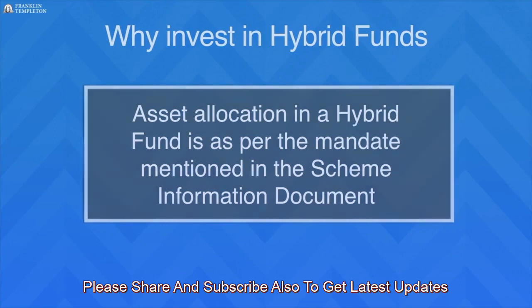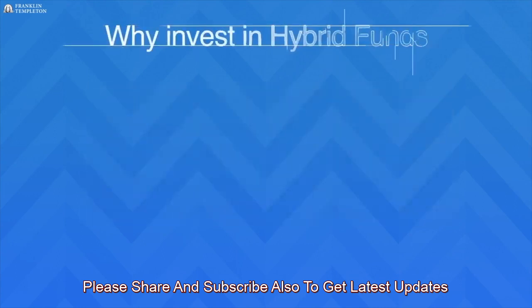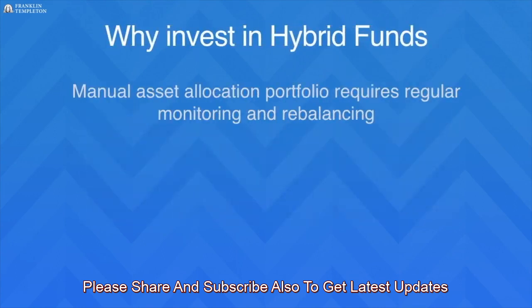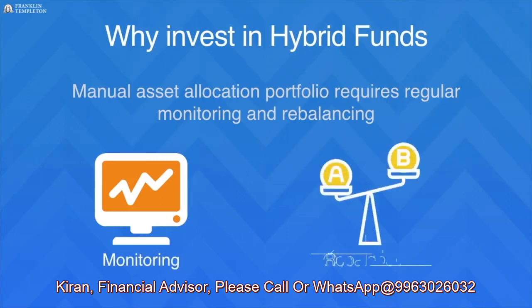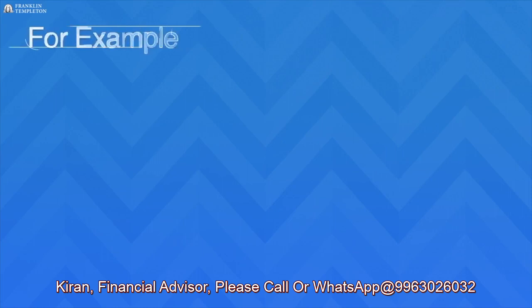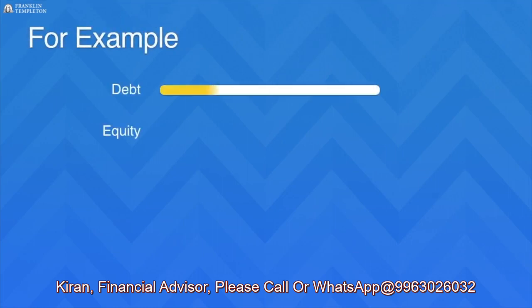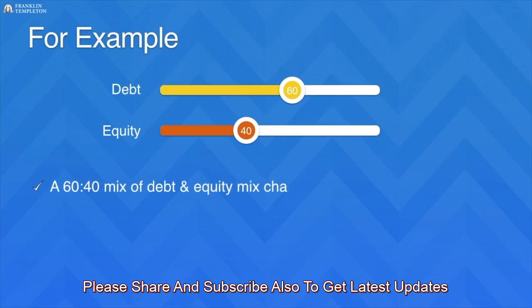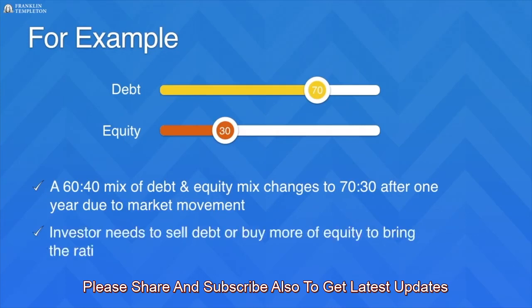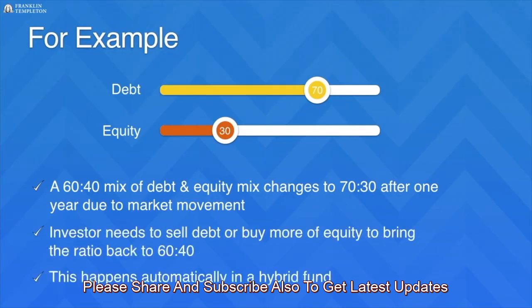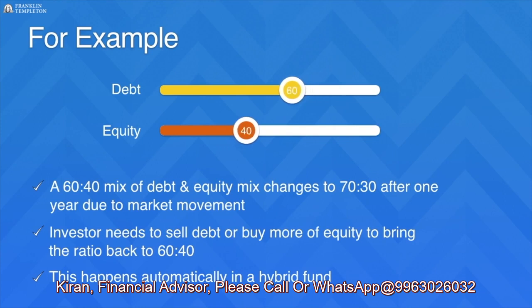And one can allocate across equity and debt mutual funds manually, but this requires investors to regularly monitor the allocation and rebalance it periodically to the original asset allocation. For example, if the asset allocation was a 60-40 debt-equity mix and changes to 70-30 after 1 year due to market movement, one needs to sell debt or buy more of equity to bring the ratio back to 60-40.